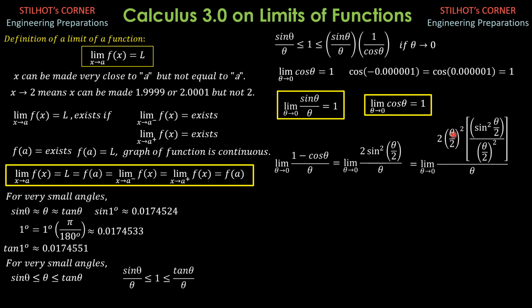Then 2 theta square over 4 is theta square over 2, then divided by theta, so that would be theta over 2. Then this is sine theta over 2 over theta over 2, quantity squared. So that is reduced to the limit as theta approaches 0 of theta over 2, times the quantity sine theta over 2 over theta over 2 squared.